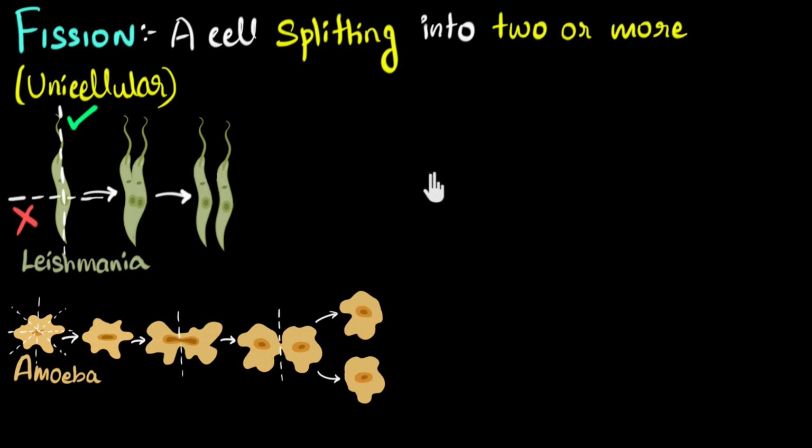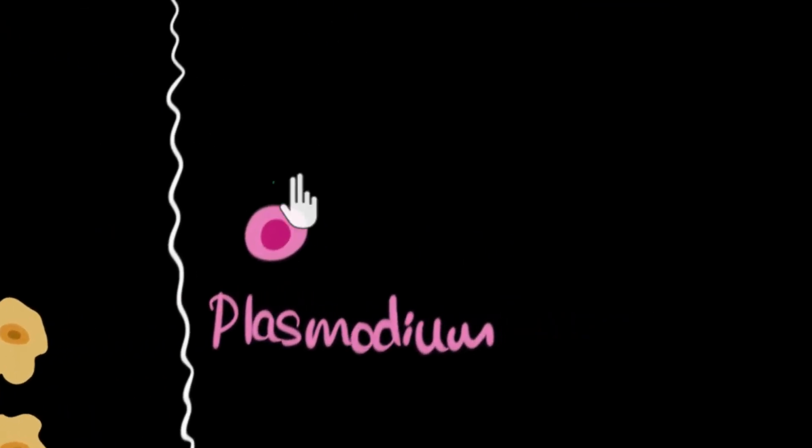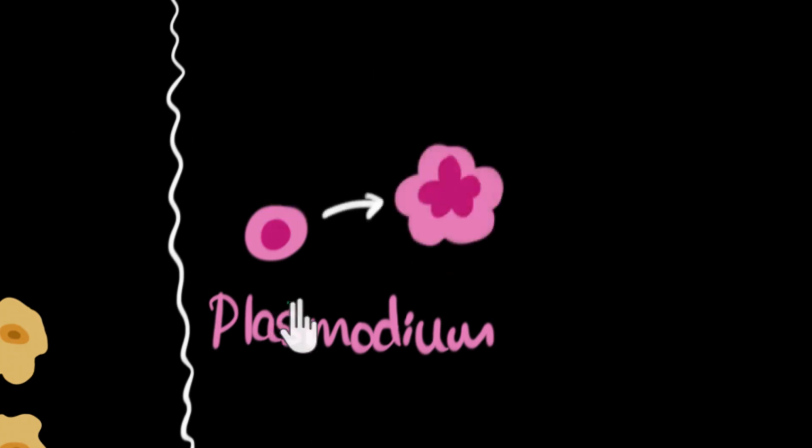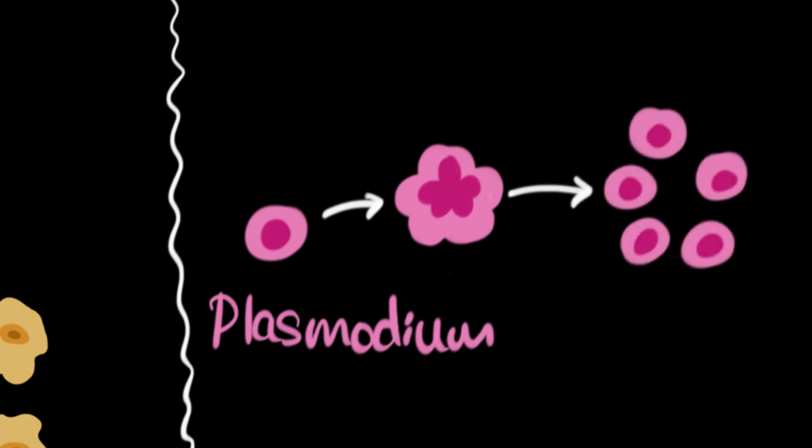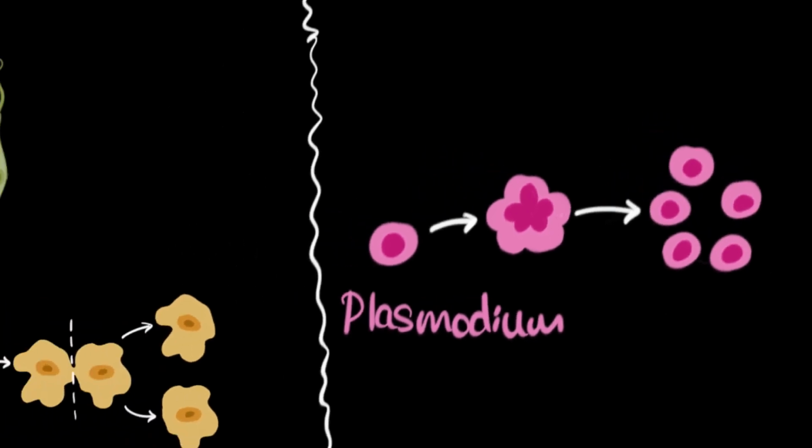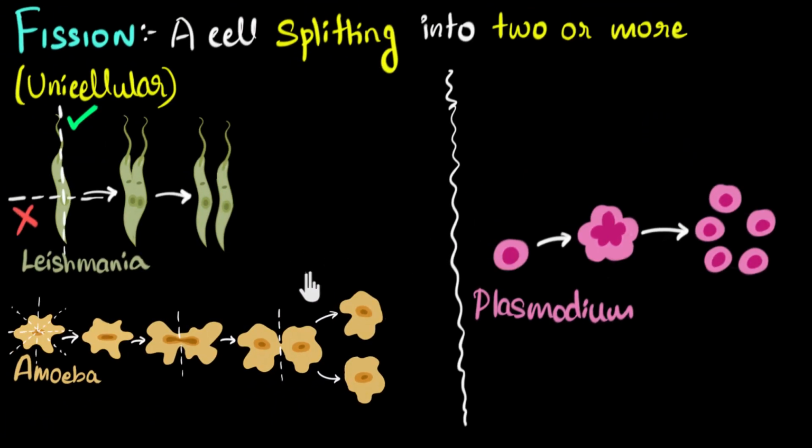On the other hand, there are certain unicellular organisms that can divide into a larger number of offsprings. Let me give you an example of that. An example would be Plasmodium. When Plasmodium is ready to divide, what you will find is that it will split simultaneously into more than 2. I've just shown 5 as an example over here, but it can split into more than 2 offsprings. And as a result, eventually more than 2 offsprings are made. So this is another way in which we can classify fission.